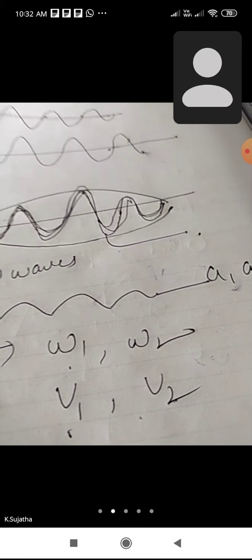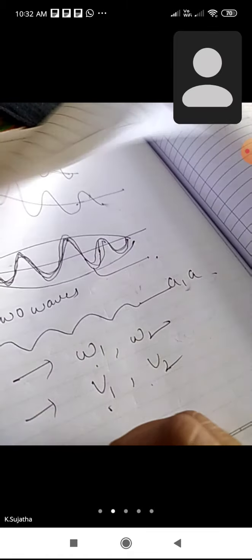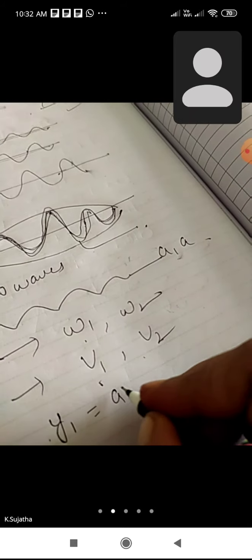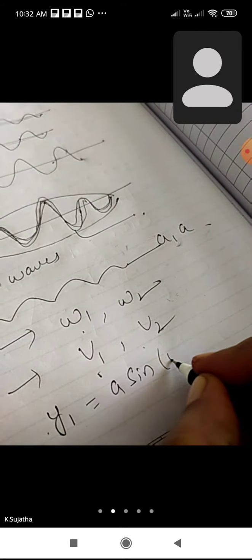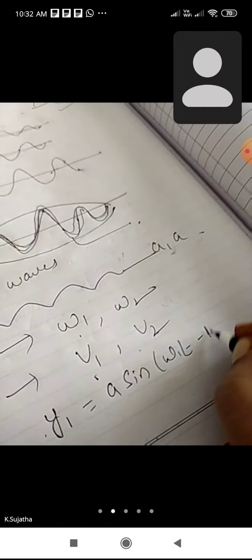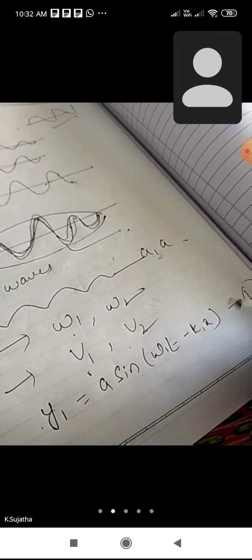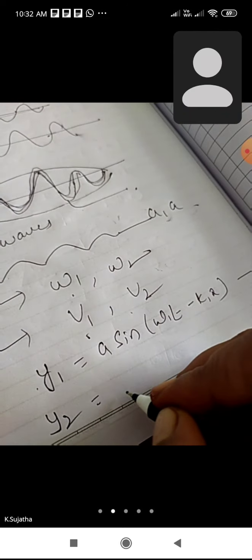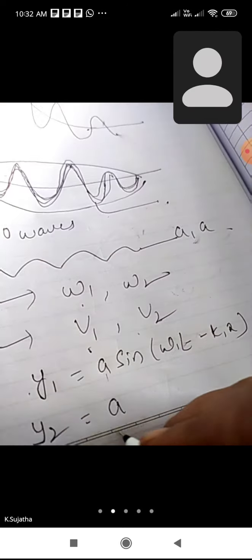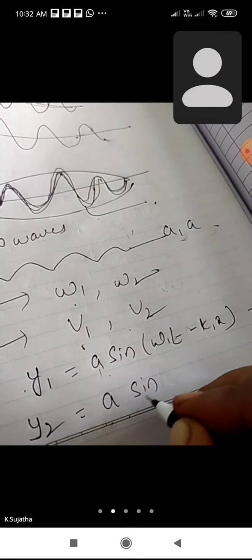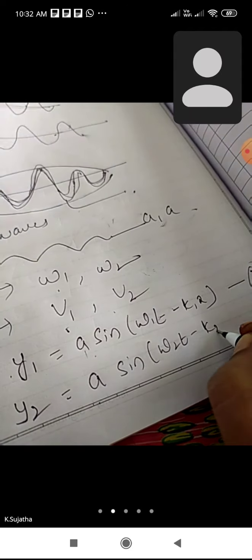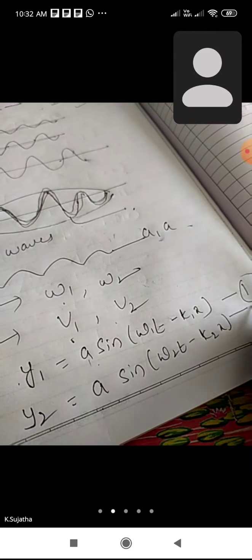According to the wave representation, the displacement for the first wave is y1 equal to a sine of omega 1 t minus k1 x. For the second wave, the displacement is y2 equal to a sine of omega 2 t minus k2 x, since the amplitudes are equal. This is equation number 2.